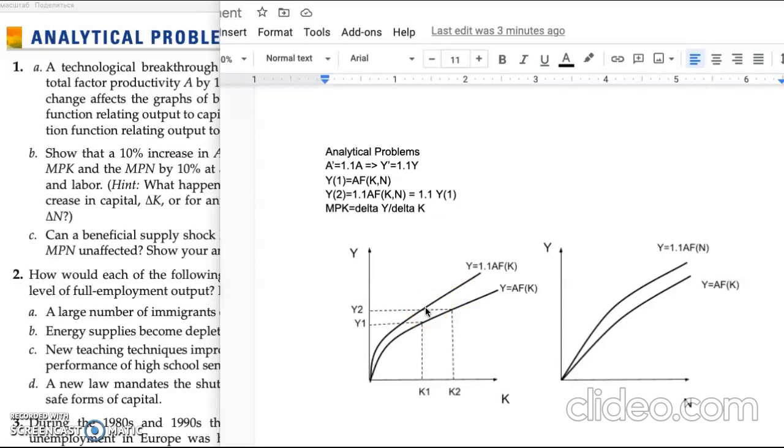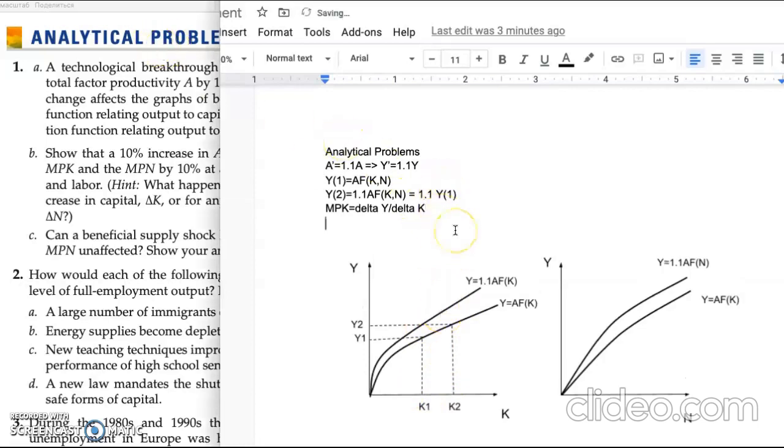This is divided by the changes in capital. So we will have this equation, and after that we will have 1.1 MPK, which means that the new MPK rises by 10%.